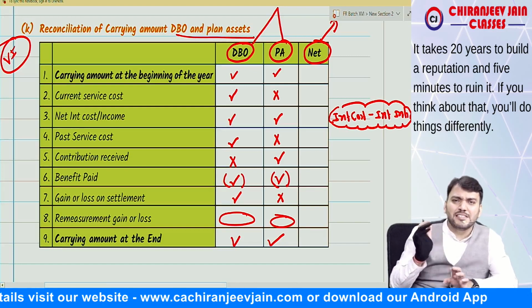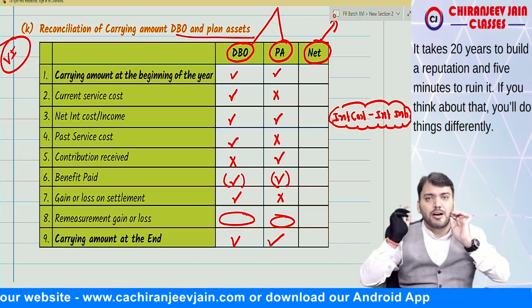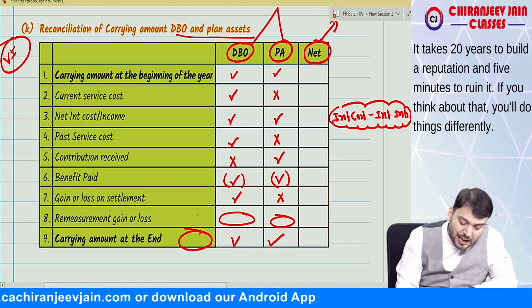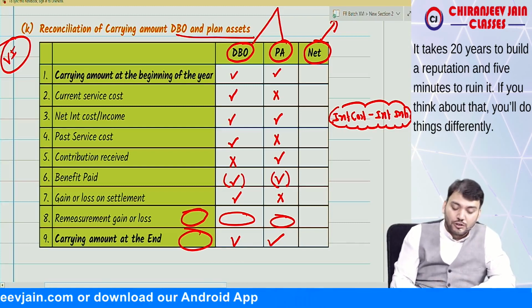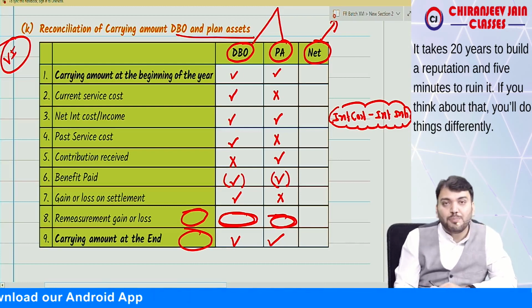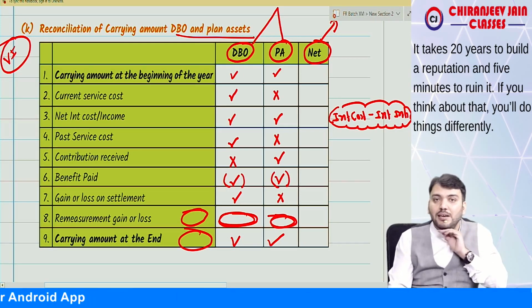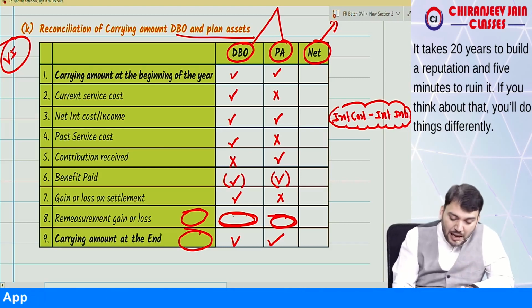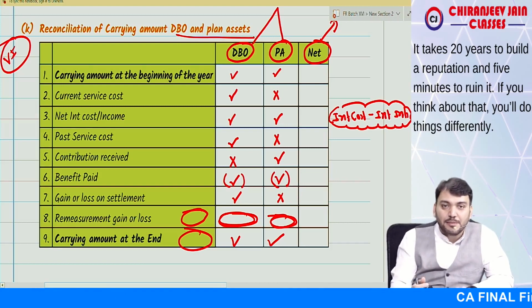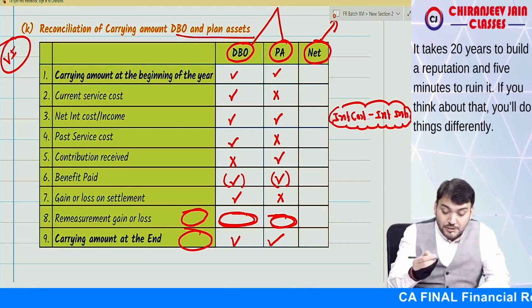So in Ind AS, from an examination point of view, either they ask you to calculate the carrying amount at the end, or they may ask you to calculate remeasurement gain or loss. So this will be remeasurement gain or loss on DBO. This will be remeasurement gain or loss on plan asset. Understood? If the amount is coming positive, it means gain. If the amount is coming negative, it means loss.